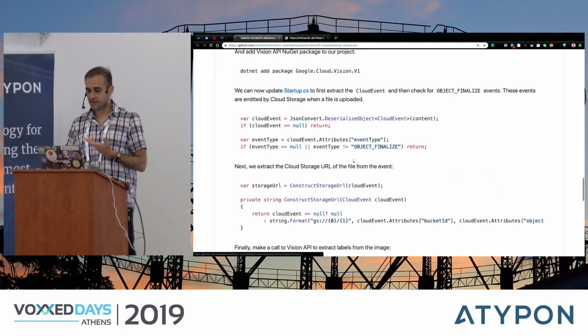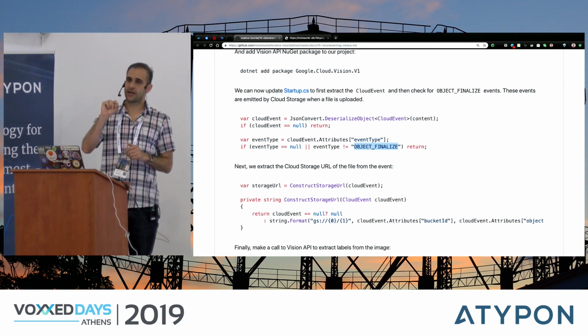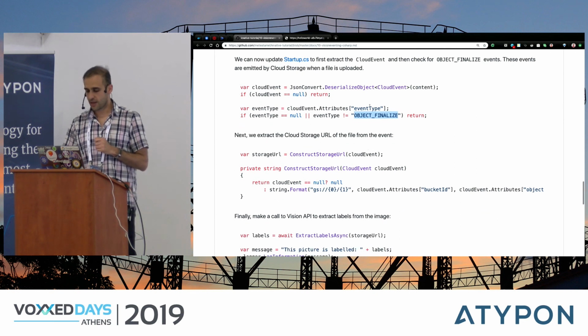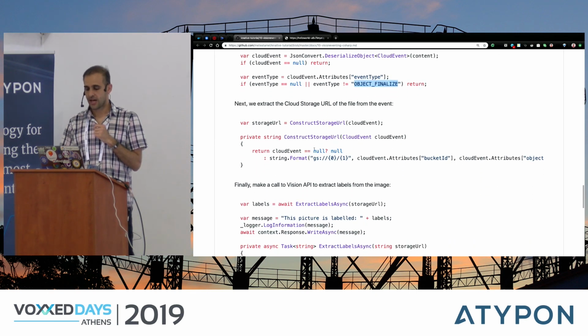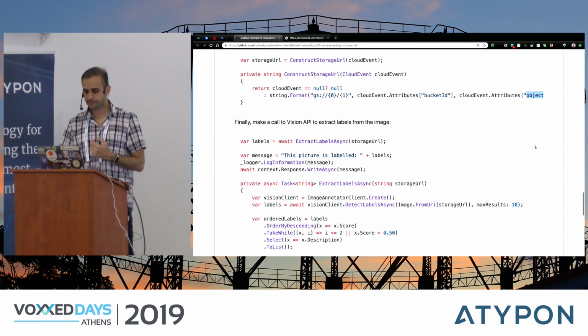And once I have the cloud event, I need to listen for the right type of event. In this case, when an image is saved, it's an object finalized event. So I'm looking for object finalized events. And from the cloud event, I am extracting the bucket ID and the object ID of the image. So I'm basically figuring out where this image is.